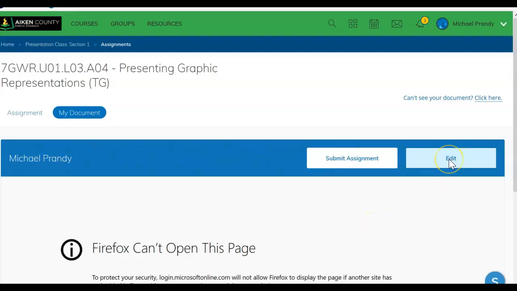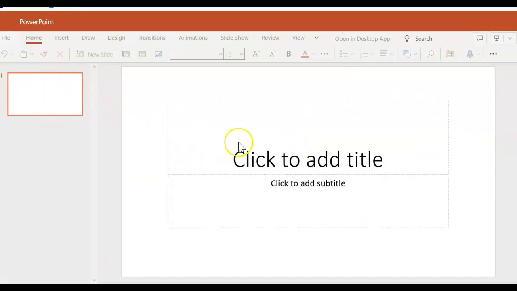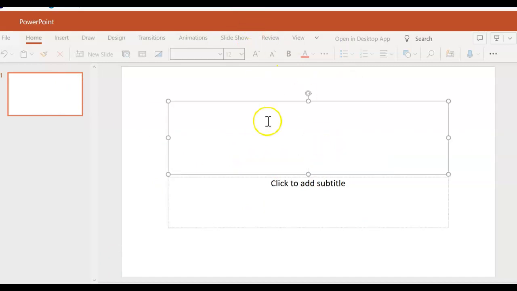All right, so once you click on Edit and you have logged into your OneDrive using your credentials, first name, last name, at student.aikencountypublicschooldistrict.net and your unique password, then you will be allowing Schoology access to your OneDrive. And so when you choose Edit, it opens up into a PowerPoint. And then here you are going to create your PowerPoint. Okay, and so once you're done creating, so you've gone in and you've changed it all up to how you want it to be,